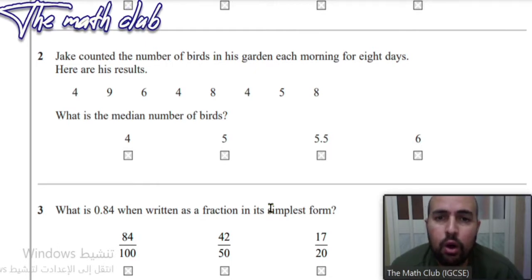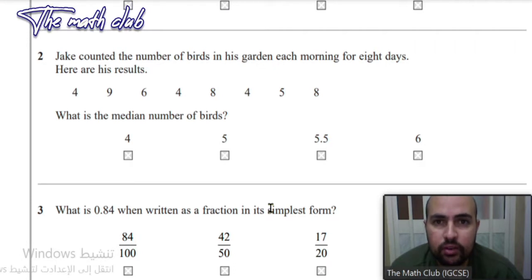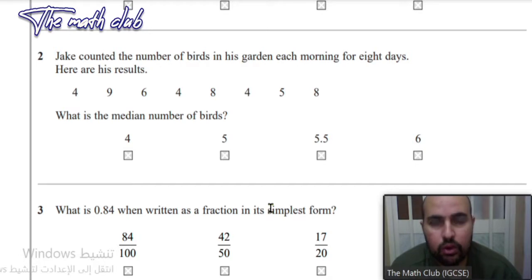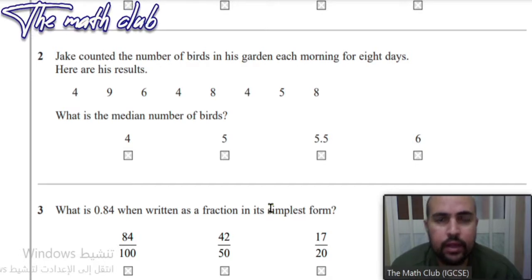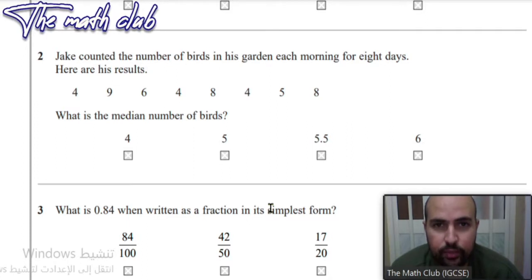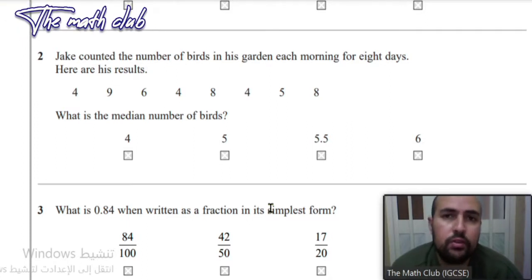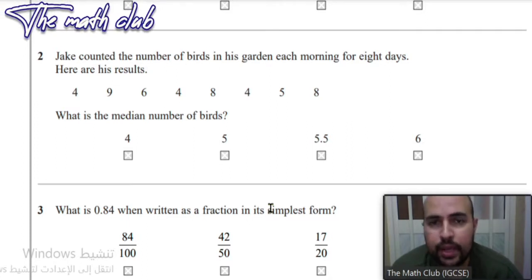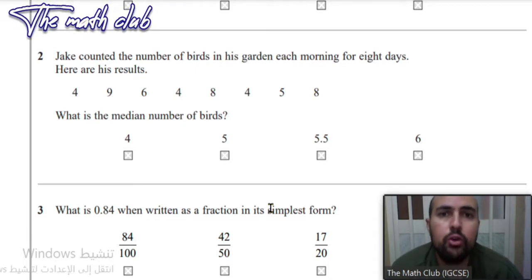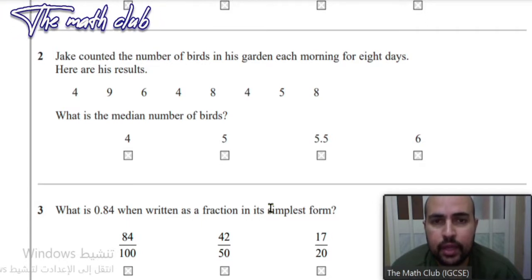Now, we all know in the IGCSEs, we have two papers. One of them is Section A, and the other one is Section B. Section A is mostly easy. It's not that easy, but it's easy compared to Section B. Now, let me show you a question in Section A. We will understand it, and I'll show you the ways that we explain, so you will get the idea of these sessions and what's happening in them.